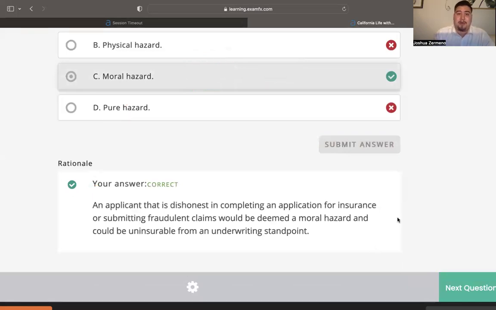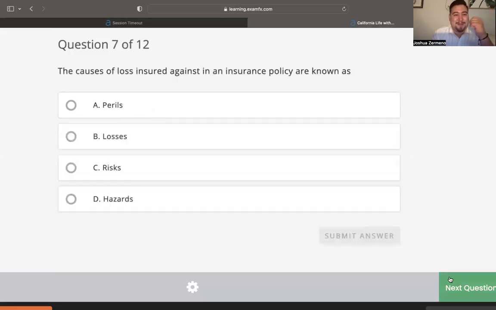A moral, not morale, without the E, folks. An applicant that is dishonest in completing an application for insurance or submitting fraudulent claims would be deemed a moral hazard and can be uninsurable from an underwriting standpoint. You lie to them. Why would they want you as a client? Because then they're like, what else did you lie to us about? Or are you going to lie to us about?